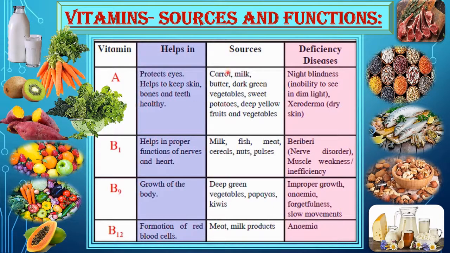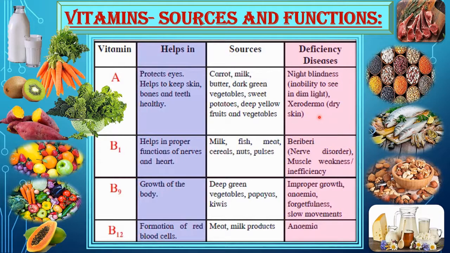The sources from which we get vitamin A are carrot, milk, butter, dark green vegetables, sweet potatoes, deep yellow fruits and vegetables. And the deficiency diseases are night blindness, which is an inability to see in dim light, and xeroderma, which is a disease of dry skin.